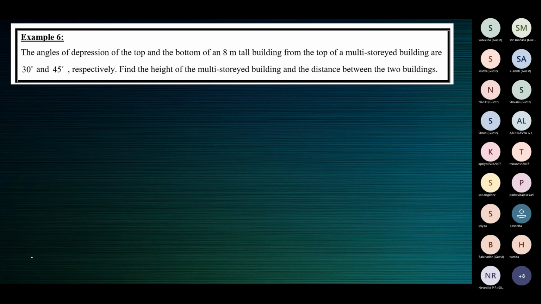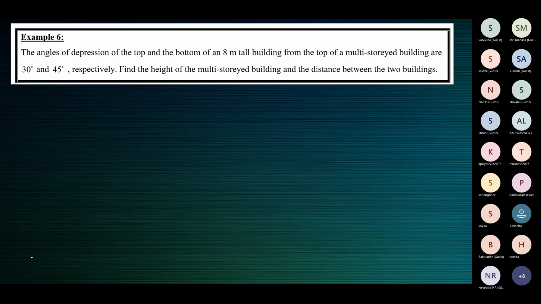In example 6, there are two buildings. One is a multi-storied building, another is a tall building. Do not go by the words multi-storied building, so it should be taller than the tall building. You have to read the question and understand that. When you have two structures whose heights are known to you, identifying which is taller is very important to make the figure correctly.